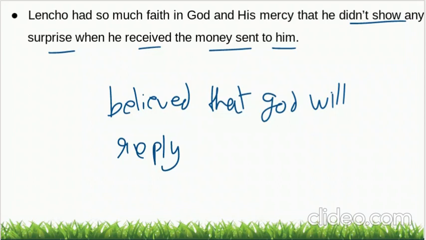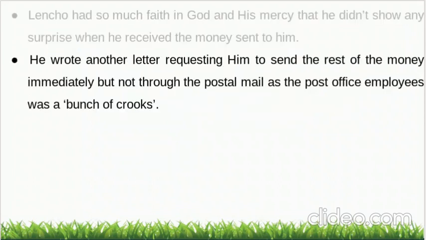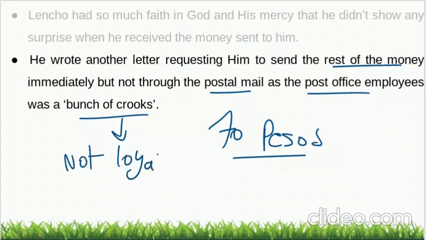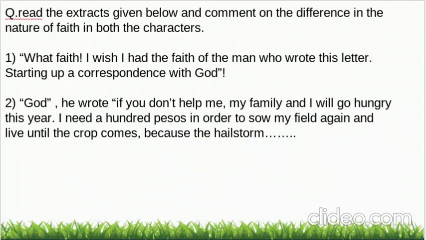So he was not surprised. Alright. But he wrote another letter requesting him to send the rest of the money because only 70 pesos were arranged. So only 70 pesos were there, and the remaining 30 was pending. So immediately, but not through the postal mail, as the post office employees were a bunch of crooks, means they were not loyal. They were not loyal and they took my remaining money.